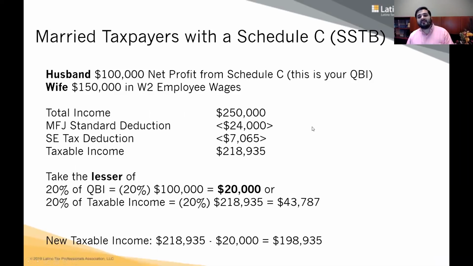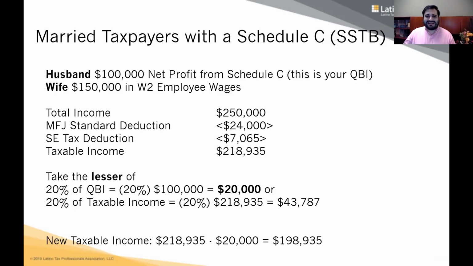Let's look at another example. The following year, George marries a nice, lovely lady, and she makes a good amount of money. So his new wife makes $150,000 at her job. She's an employee. George still makes the same. He makes $100,000 net income from his Schedule C. He's still a tax professional, which means he's still a specified service trade or business.